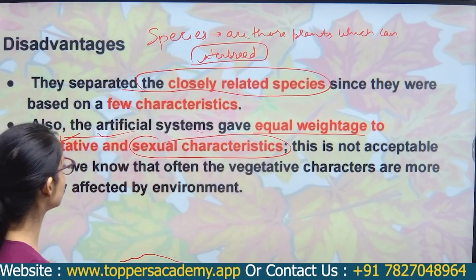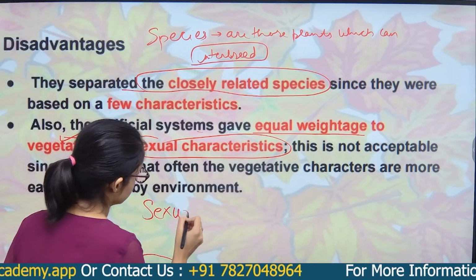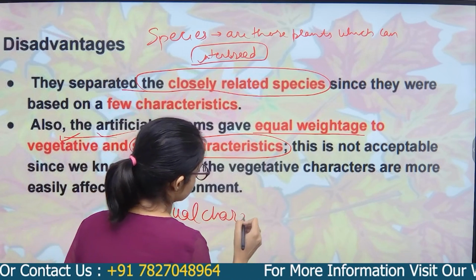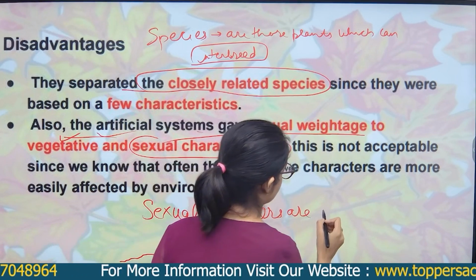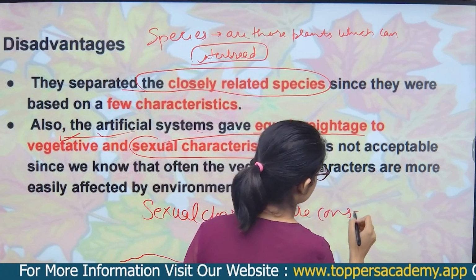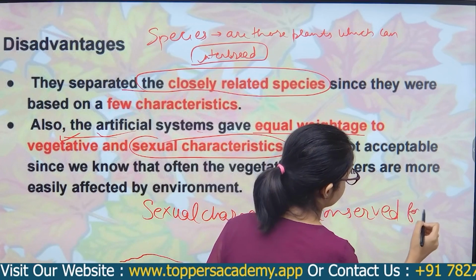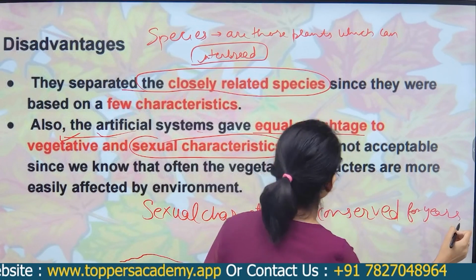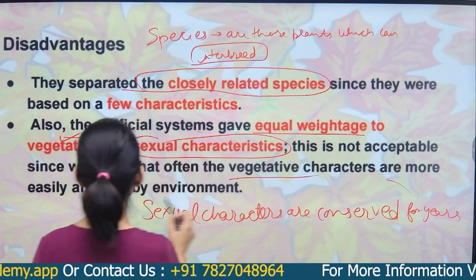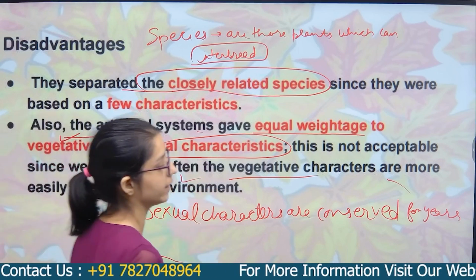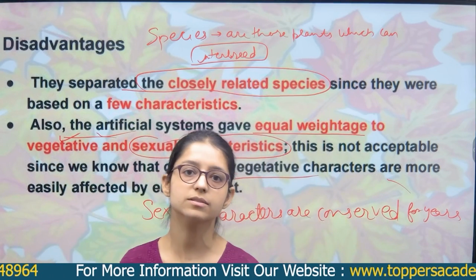Why? Because sexual characters are conserved for years, and we know that vegetative characters are more easily affected by the environment. So these are the points I discussed with you.